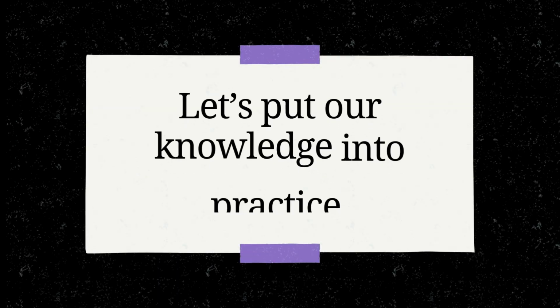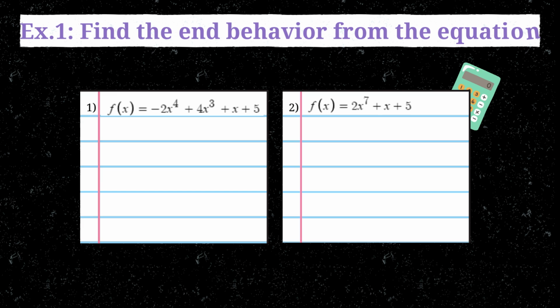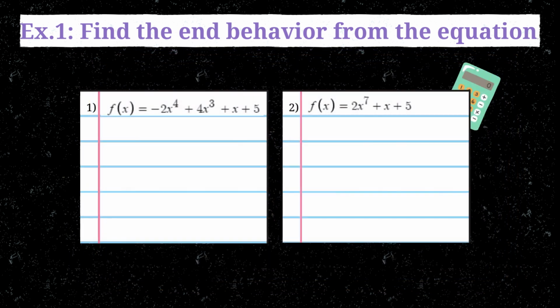Okay, now let's put our knowledge into practice. Example number 1 is to find the end behavior from the equation. If an equation is given, then first we have to identify the degree and the leading coefficient of the function. For the first question, the function has a degree of 4 and a leading coefficient of -2. So the function is even degree and has a negative leading coefficient. Therefore, the end behavior of the function is from quadrant 3 to quadrant 4.